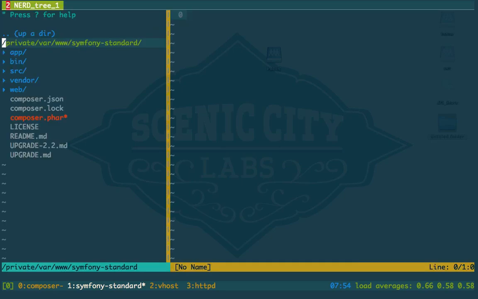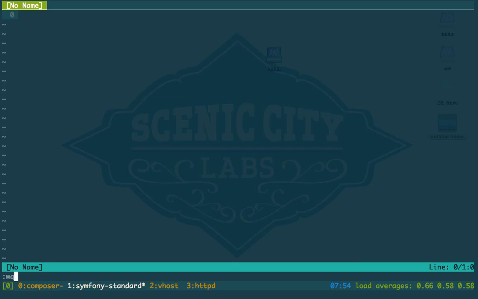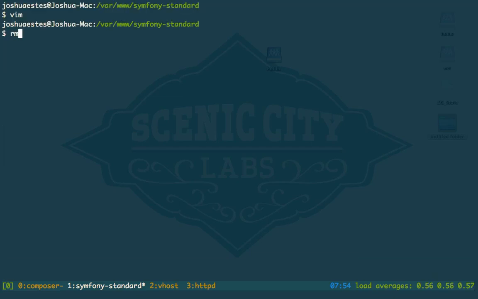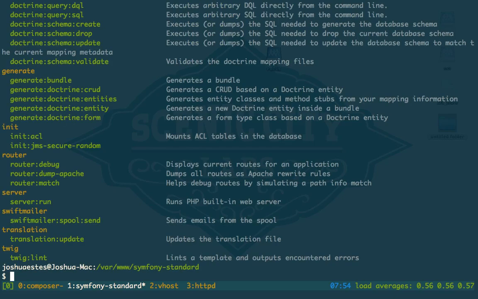Some important places that you'll probably spend a lot of time is definitely source, which we need to remove the rest of the Acme demo bundle. So all your bundles are going to be under source, unless you want to put them someplace else. If you want to generate a bundle, just PHP app/console generate bundle. Follow the questions. It's going to ask you a couple of questions. You're just going to need to follow that.